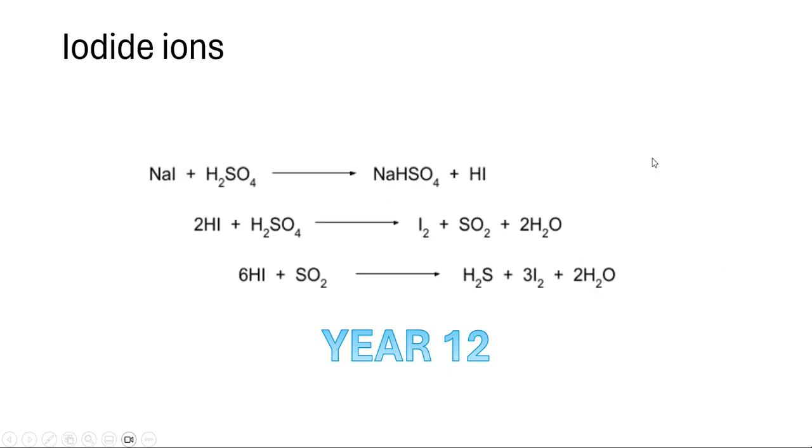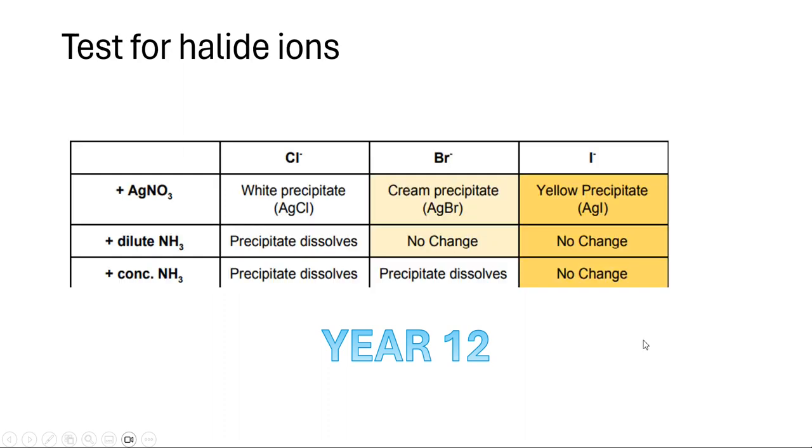Iodide ions: we've got three different ones here. NaI plus H2SO4 gives you NaHSO4 plus HI, similar to the previous three. Then we've got one similar to the bromide one. And then it goes further: 6HI plus SO2 makes H2S, 3I2, and 2H2O. So memorize all these equations as well.